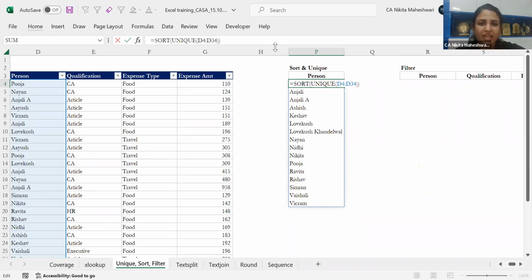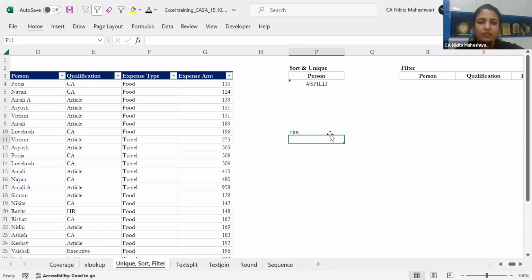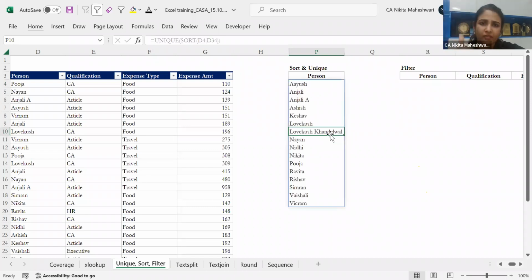This is going to be very helpful when I want to find the names of my vendors from a big list. I'll just select that list, apply unique and sort together, and it will be done in a matter of seconds. Alternatively, if I put it the other way around, it will also work. It's not that you have to put unique first or sort first. Both will give you the same result. Again, it is a spill formula. If you can see this light blue highlighting over here, if you change anything, this formula will update again. So this is giving me a proper ascending order list of unique values.